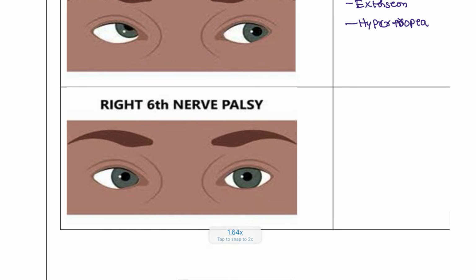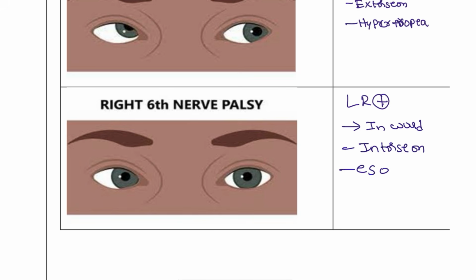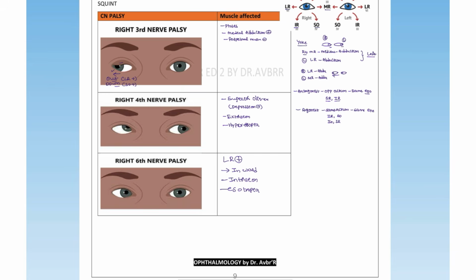Next, the sixth cranial nerve. The sixth cranial nerve palsy is damage to the lateral rectus. So that's why the patient is looking inward, or we can say intorsion. And this is the esotropia. These are the three cranial nerve palsies, their defects, and the muscles involved in these patients.